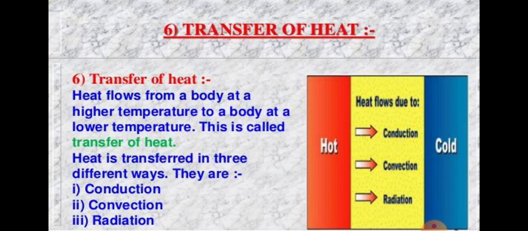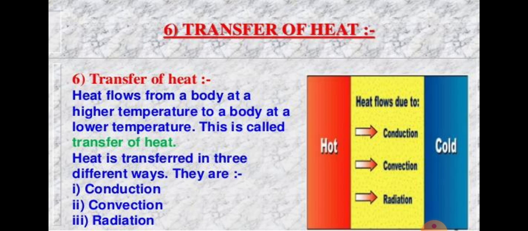When we put that steel spoon in a cup of hot tea, then some amount of heat is transferred to the spoon. In this example, heat moves from the hot tea to the cold spoon. We know that a utensil like a frying pan becomes hot when kept on the flame of a gas burner of the stove.